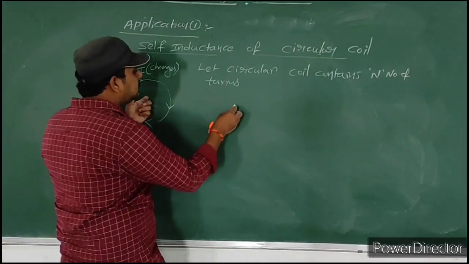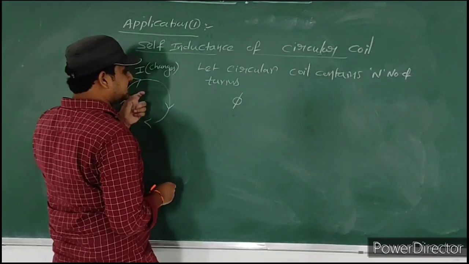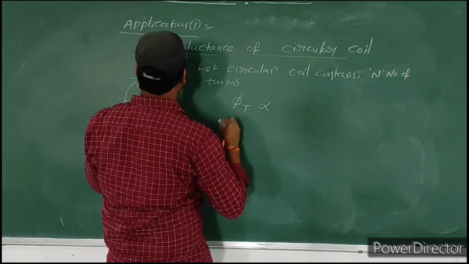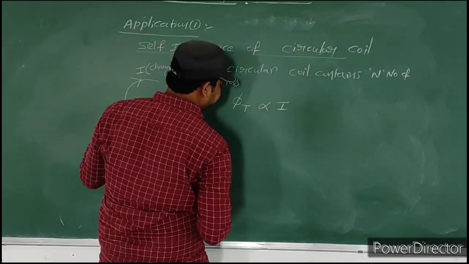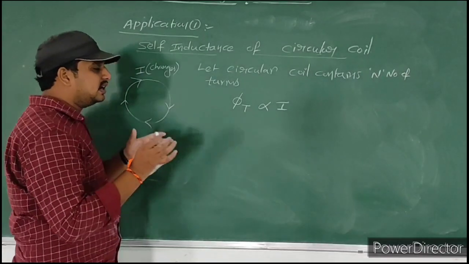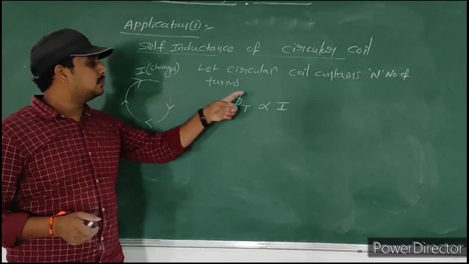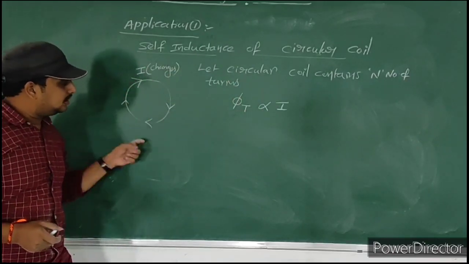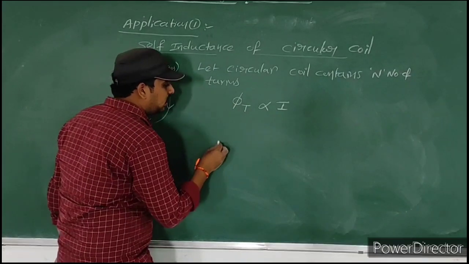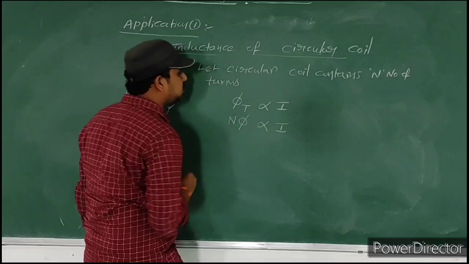That means, according to the self-induction concept, the total flux linked with this coil is directly proportional to the electric current I passing through this coil. So what is the total flux linked with this coil? You know already, the total flux is N phi. N phi is directly proportional to I.